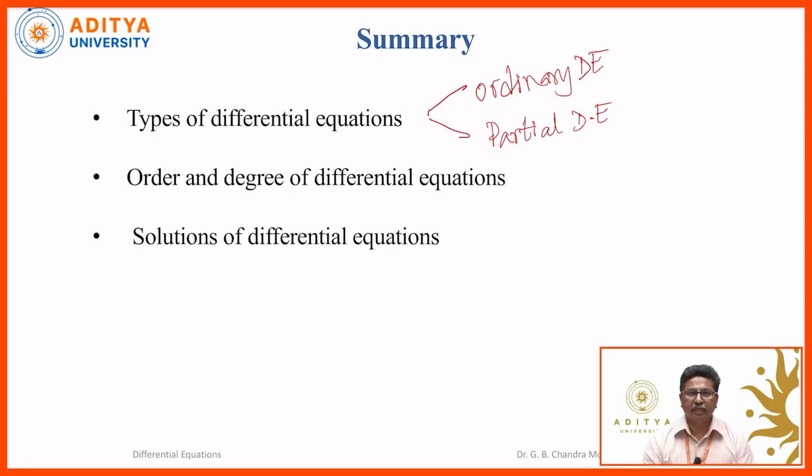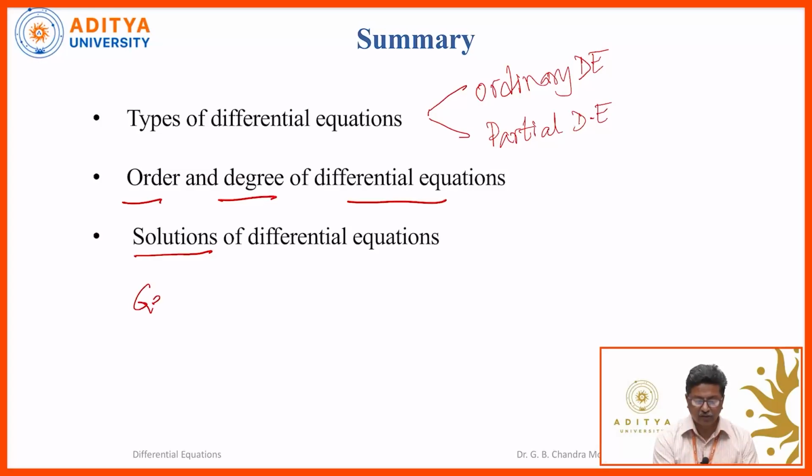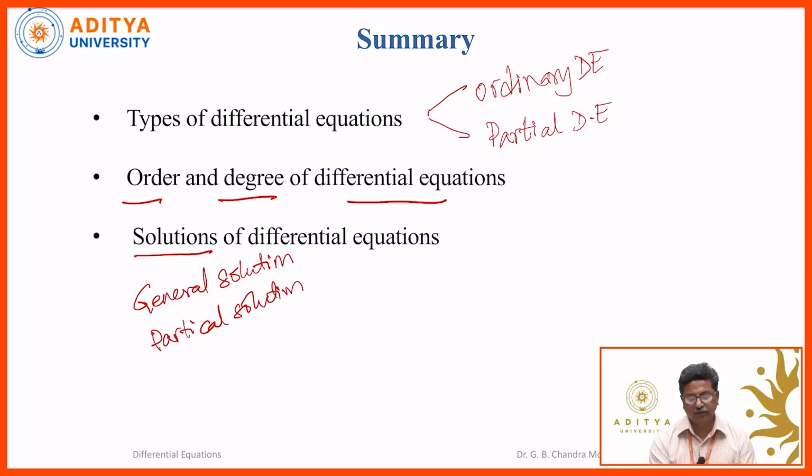These are the two main types of differential equations, and we have seen order and degree of ordinary differential equations and different types of solutions of the differential equations. First we have seen what is a solution, then general solution and particular solution of the differential equations.